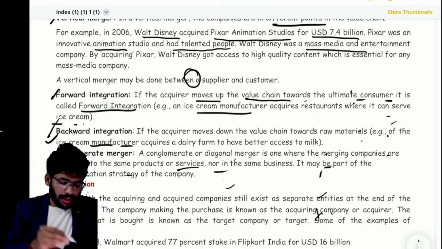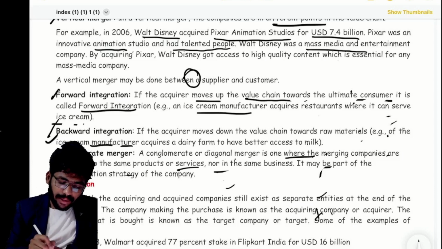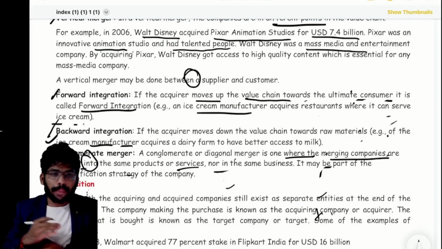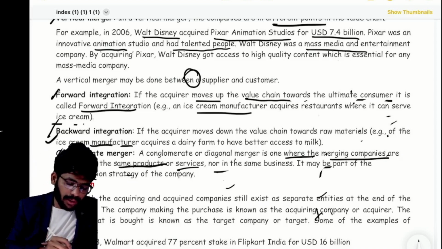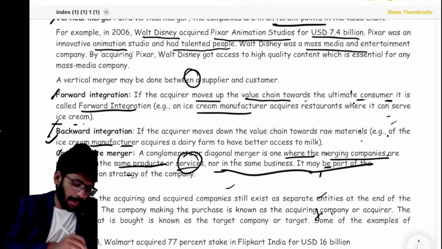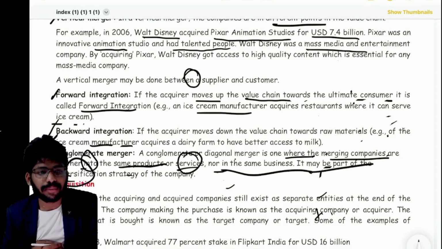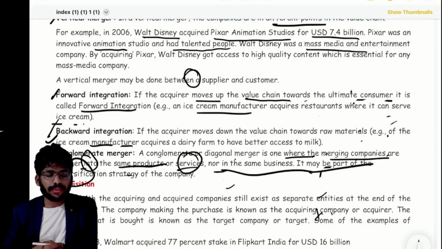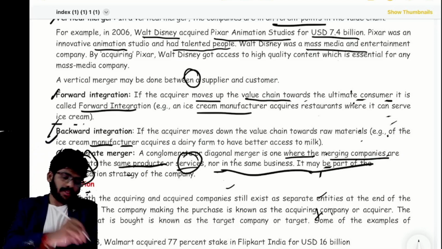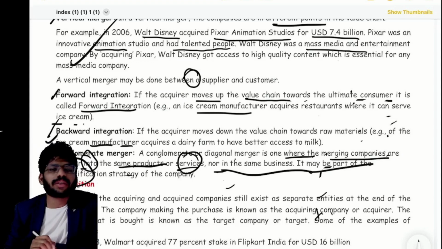Conglomerate, diagonal, which is one where the merging companies are... So I want to merge with that company. Neither into the same product or services, nor in the same business. It may be part of the diversification strategy. Completely different businesses. Correct or not? Yes or no? Yes. This is nothing but merger.